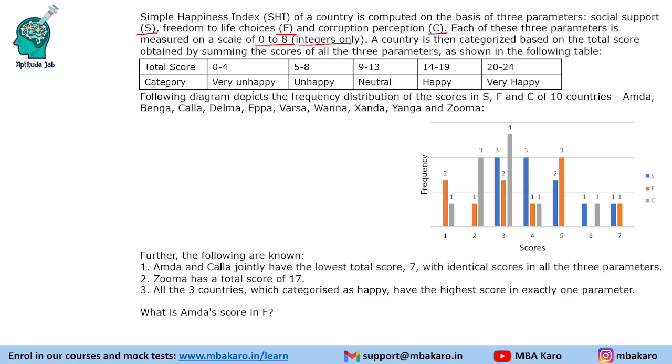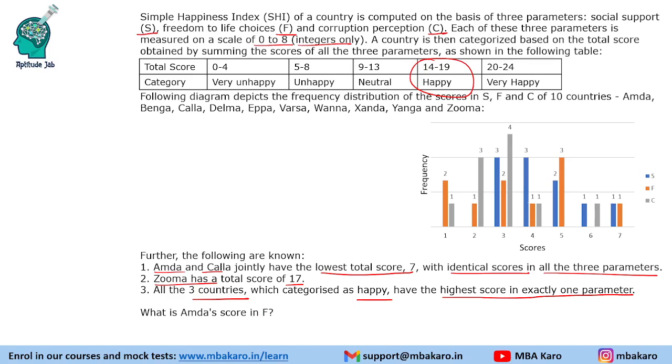The following diagram depicts the frequency distribution of the scores in S, F, and C of 10 countries. You can call these countries A, B, C, D, E, and so on up to J. This is the chart given to us, and we are given some more information. Amda and Kala jointly together have the lowest total score of 7 with identical scores in all three parameters. Zuma has a total score of 17. All the three countries which are categorized as happy, happy is 14 to 19, have the highest score in exactly one parameter. So the first question is, what is Amda's score in F?